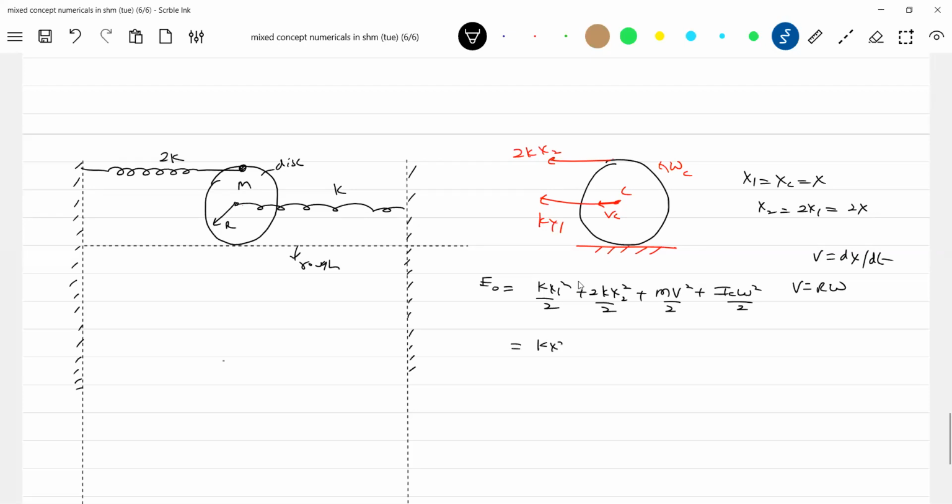So this will be kx square by 2, plus 2k times (2x) square by 2, which gives 9kx square by 2. Plus m v square by 2 and the rotational term with r omega square, we can write v square. So this will become m v square by 4. Okay, this will become 9kx square by 2, plus 3m v square by 4.